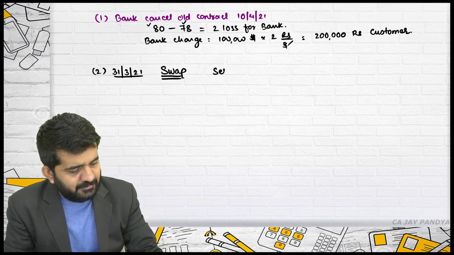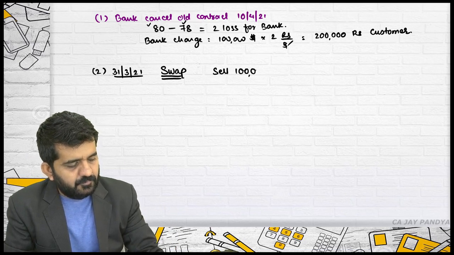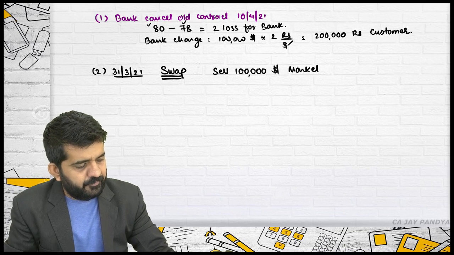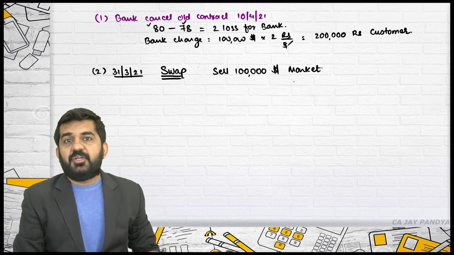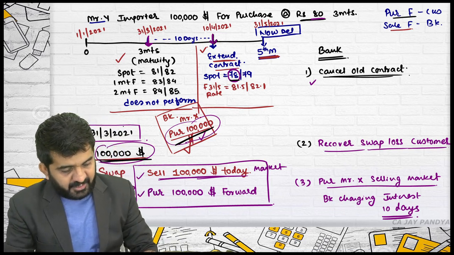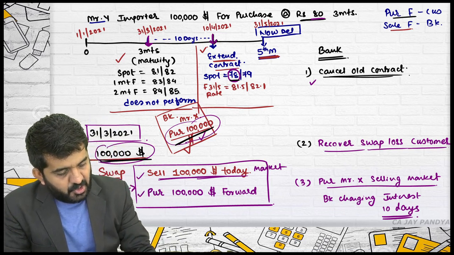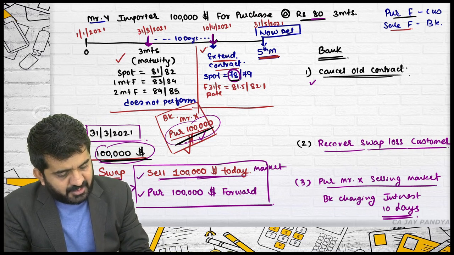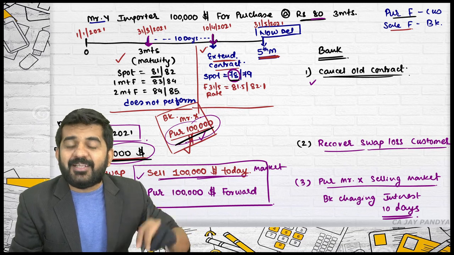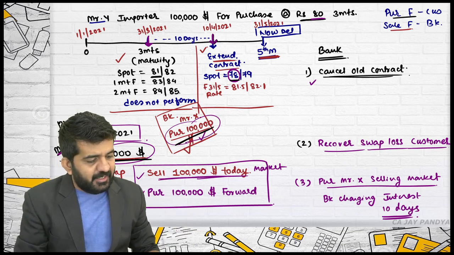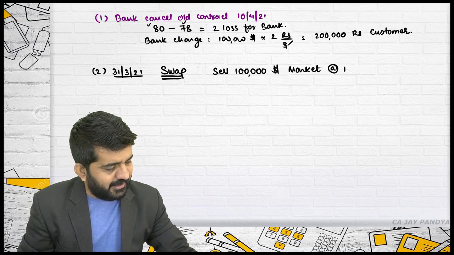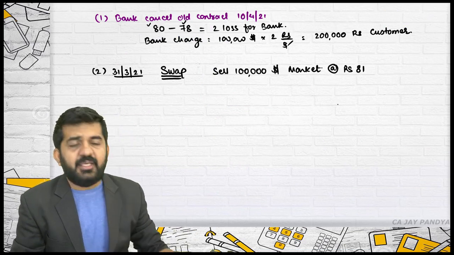Bank will sell $1 lakh in the market. At what rate will the bank sell $1 lakh in the market? Which is the date? 31st March. What is the selling rate on 31st March? 81. Is it alright? Spot rate on that date, what is the selling rate? 81. Is it alright? Market at the rate of rupees 81.